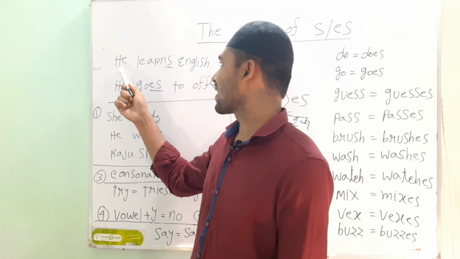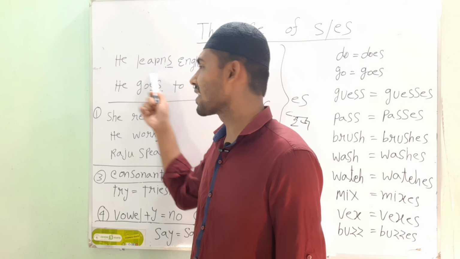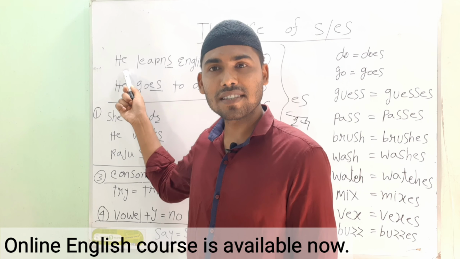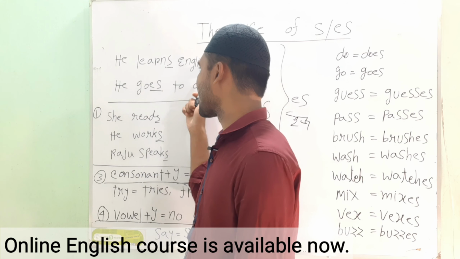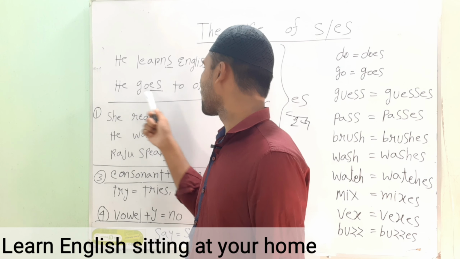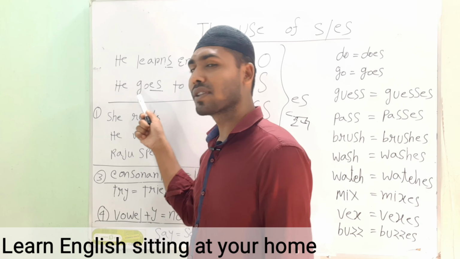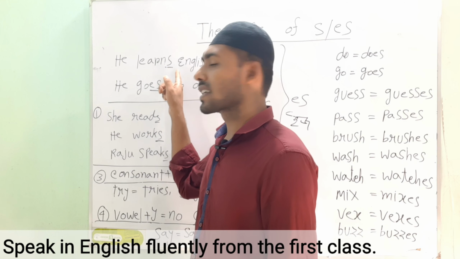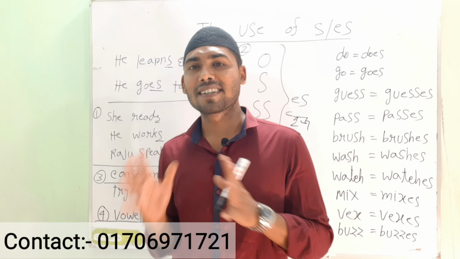So we can see an example here. He learns English. The sentence is in present indefinite tense and the subject is third person singular, that's why we have taken s here, right? He learns English. I've used s with learn. In the next sentence, he goes to office. I have taken es with go. So there is a difference here. What is the difference? Learn has taken s and go has taken es.